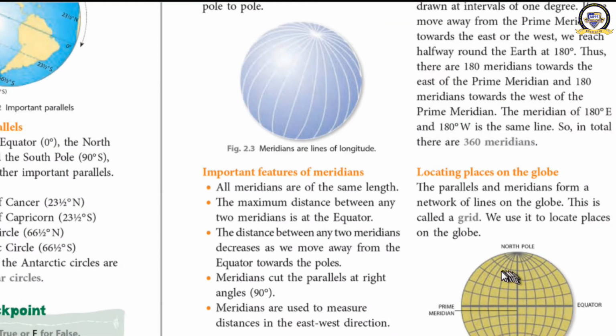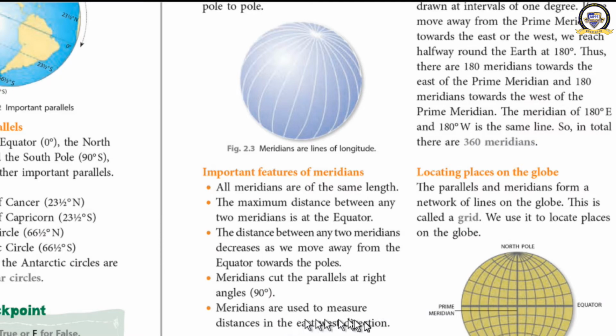Okay, see, this is the picture we get when we have both parallels and meridians. Here you can see that the parallels have been cut by the meridians. And what angle is formed here? A 90-degree angle is formed when it cuts the parallel.